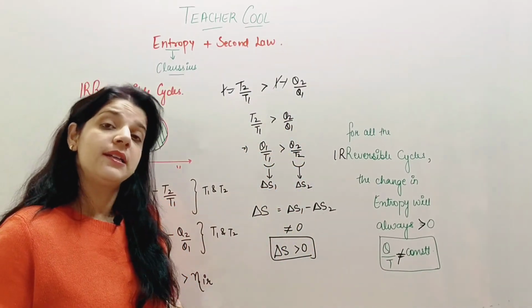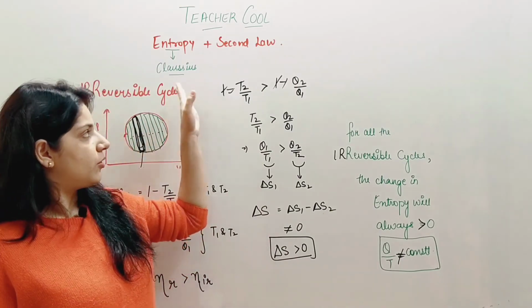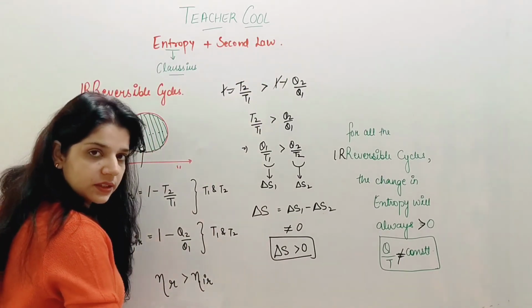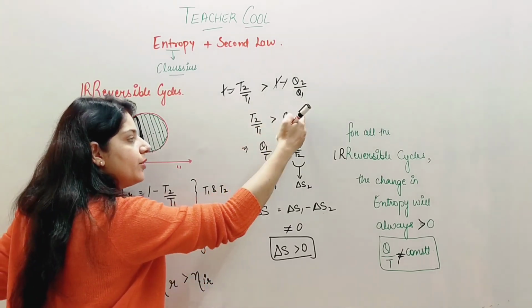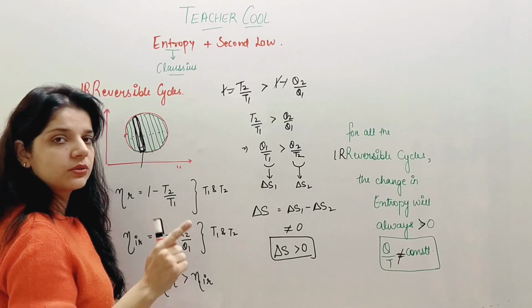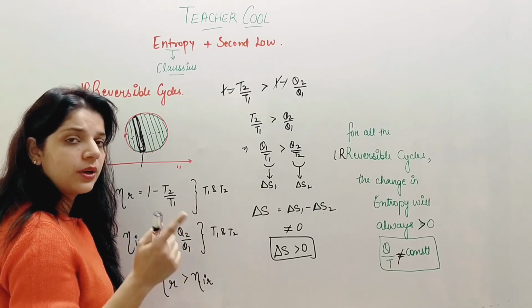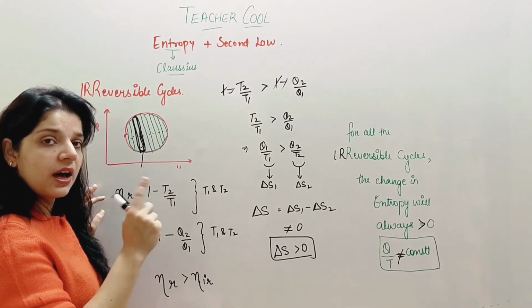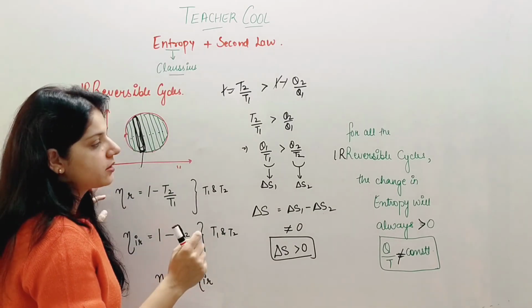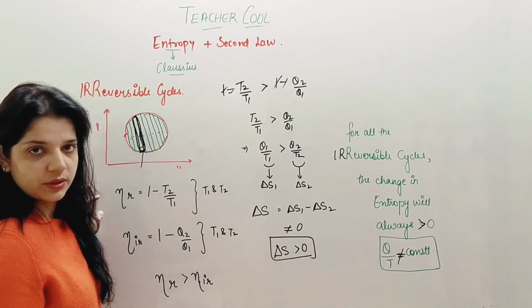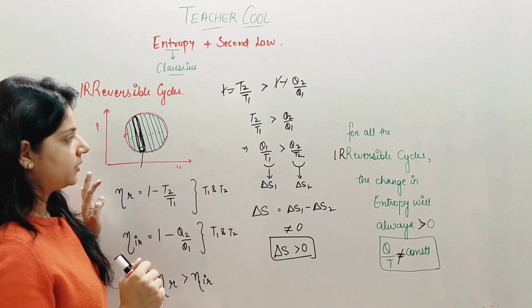This is my next result, that for the irreversible cycle, we'll follow this pattern, and with this we get that delta S is now not equal to 0, but it is greater than 0 and it is a positive quantity. For irreversible cycle, we are proceeding towards disorderness and my Q by T ratio is no more constant. I hope it is clear to you.